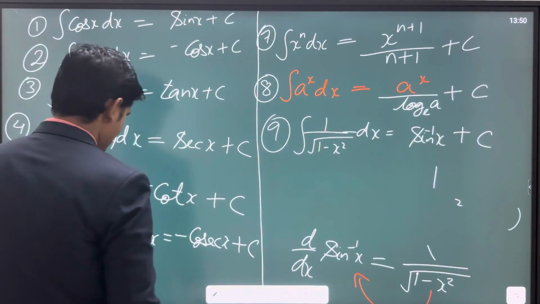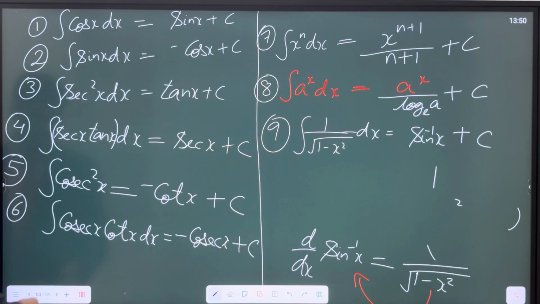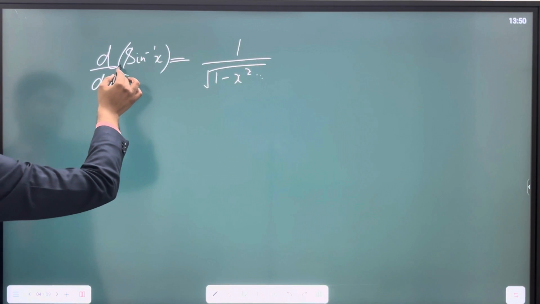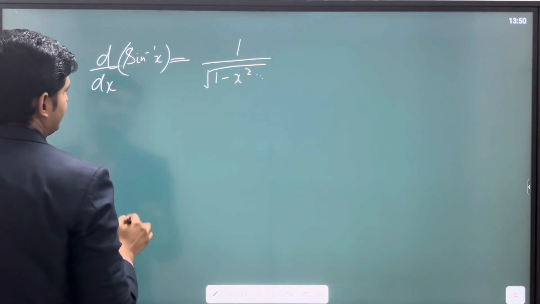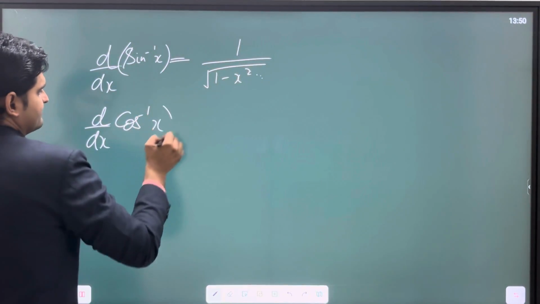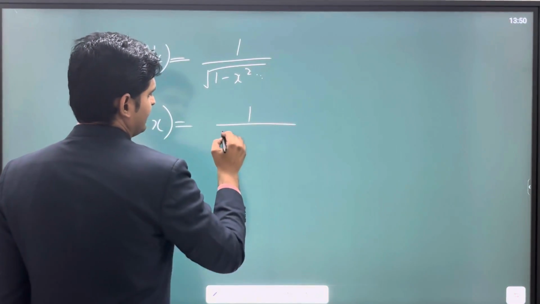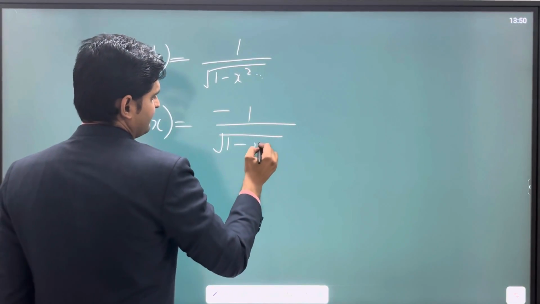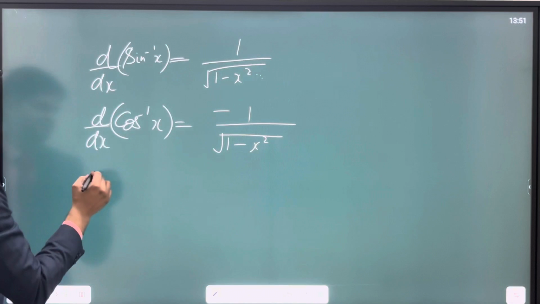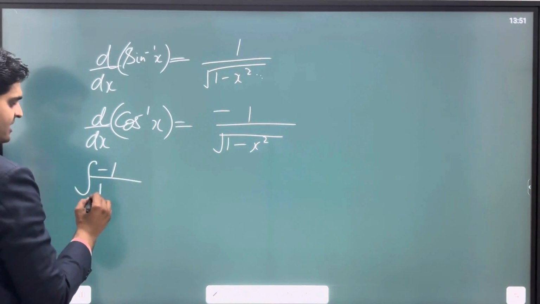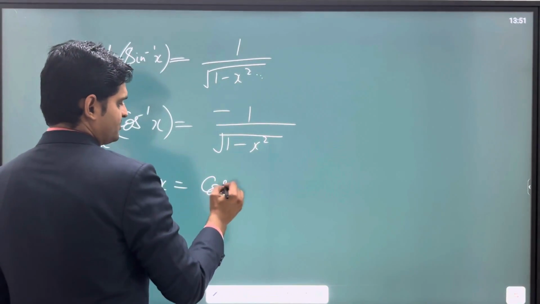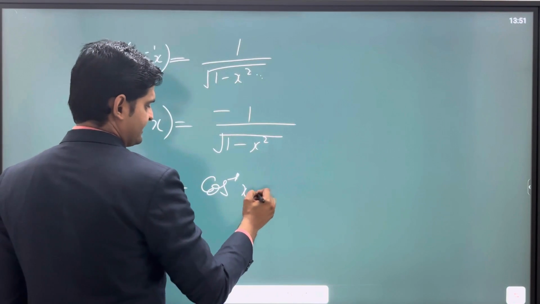Now let's move further. When you talk about the other functions, we have already looked at the differentiation of sine inverse x, which is 1 upon under root 1 minus x square. Now you very well know that the differentiation of cos inverse x is minus 1 upon under root 1 minus x square. Only this negative sign comes, otherwise it is similar to sine inverse x. So what can we make of it? We can say that the integration of minus 1 upon under root 1 minus x square is cos inverse x plus c.